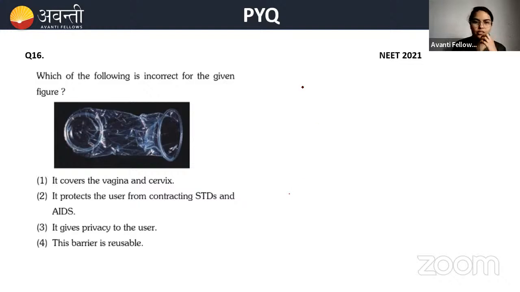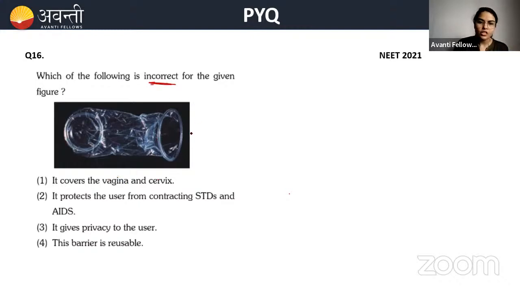Please answer in the chat box. It's a very easy question. I don't think there is a need to launch the poll because you can answer it here. Very good, Ahmedabad. Your answer is correct. Yes, Jamnagar, correct answer. Yes, Dahod. Perfect. Again, I'm very happy to see. Now let's come back here. Which of the following is incorrect? You have to choose the incorrect one.